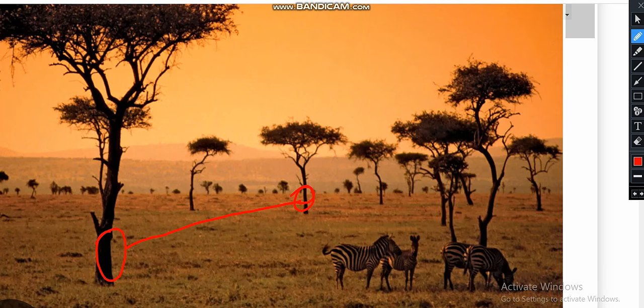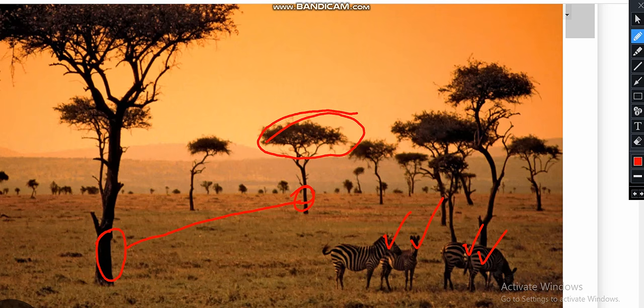There is also abundance of wildlife. Why abundance of wildlife? It's because there are favorable climatic conditions. Also the trees in savanna are umbrella shaped. As you can see, this one is umbrella shaped.